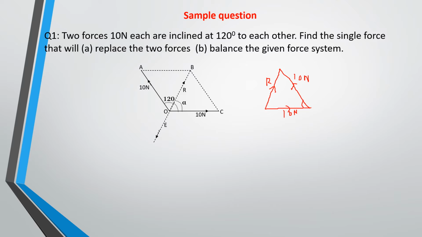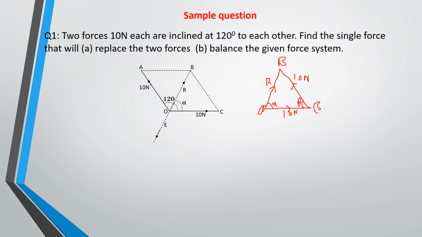This is the angle. You don't know this angle yet. Then this is the alpha. So basically we brought this BCO triangle here. In this triangle we have two sides, then we will look for this angle first before we can apply the cosine rule to solve for R.